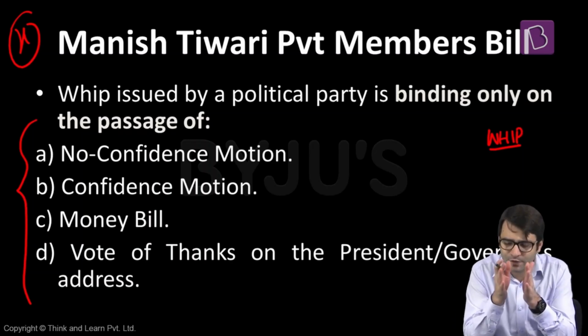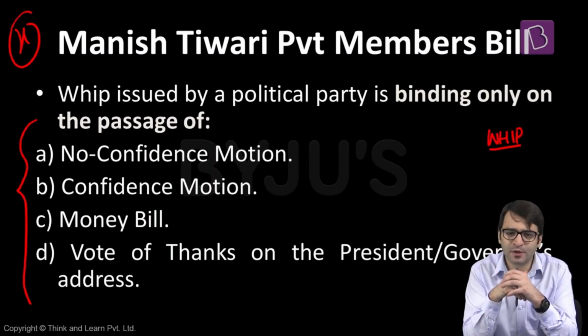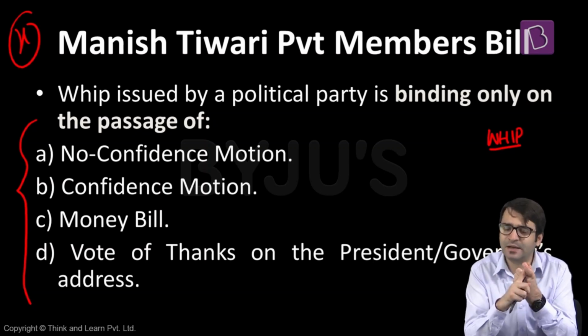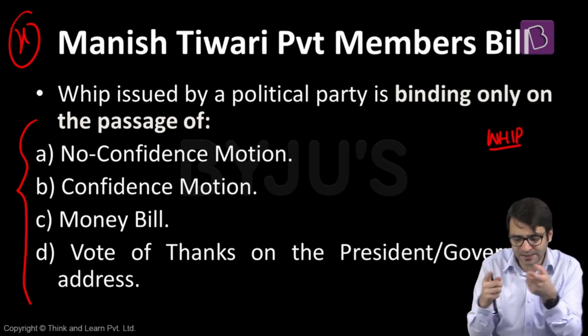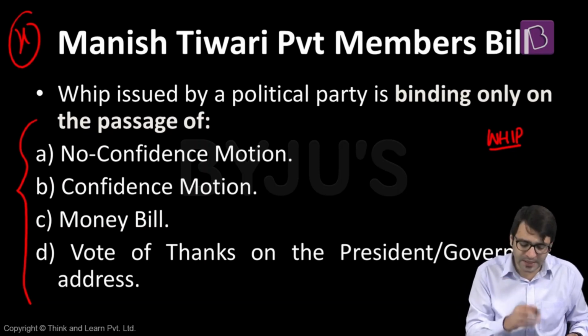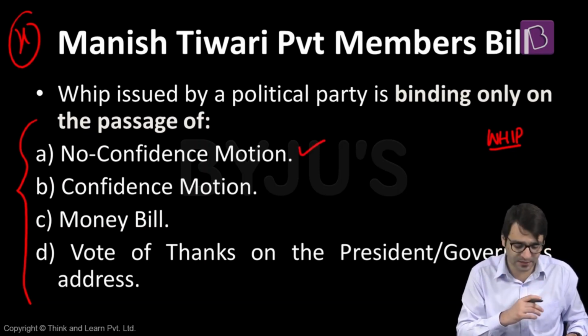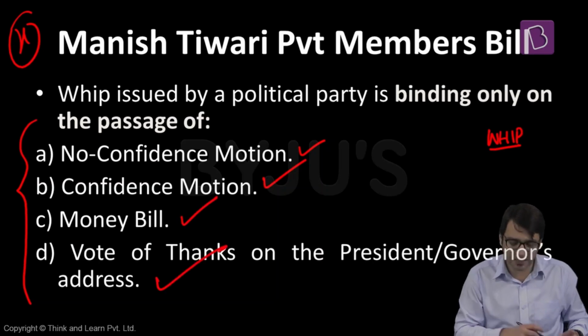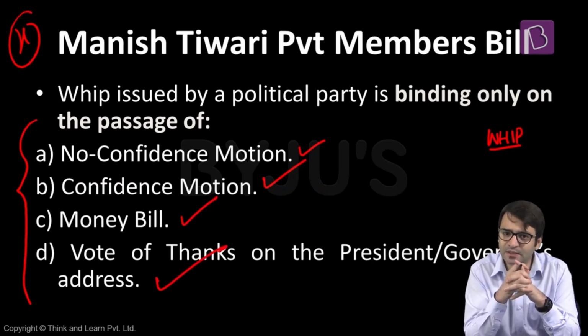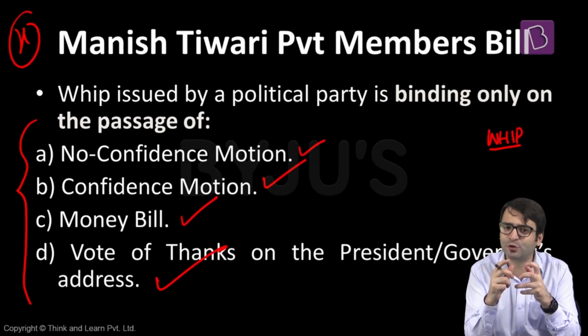What am I talking about? Whip should not be binding in all cases and in all scenarios, because members of the parliament should have the freedom of speech and expression. So whip should be binding only in those cases where the stability of the government is under threat, where if you violate the whip issued by the political party, the government may fall. That is why the whip should be binding in only these cases: the passage of a no confidence motion, confidence motion, money bill, and vote of thanks on the president and governor's address. Because on these four matters, the stability of the government is under threat, and if you violate the whip issued by the political party, the government may collapse.